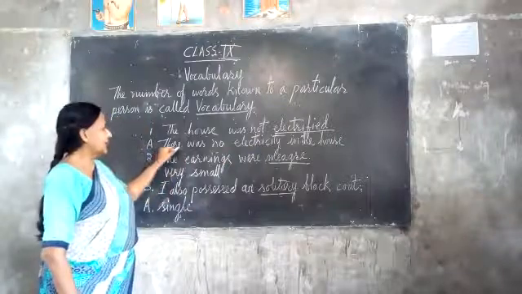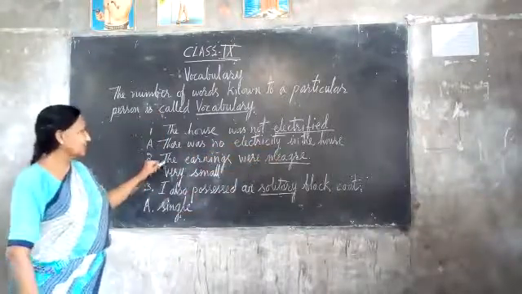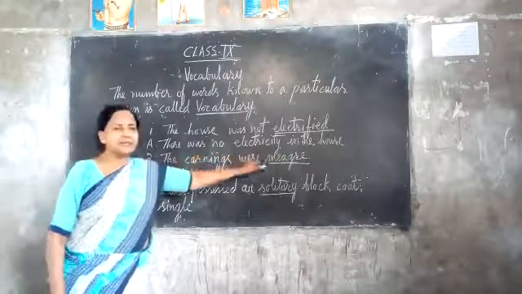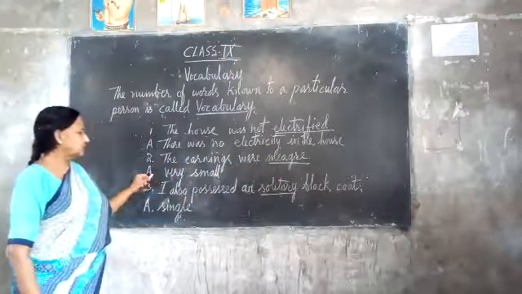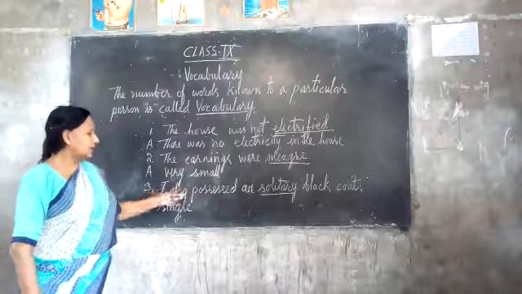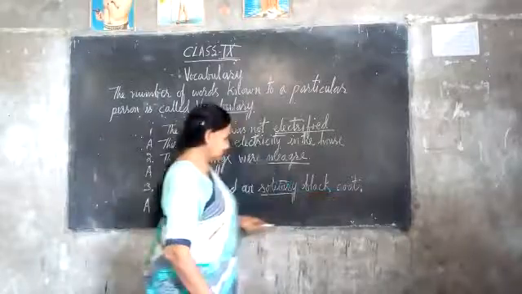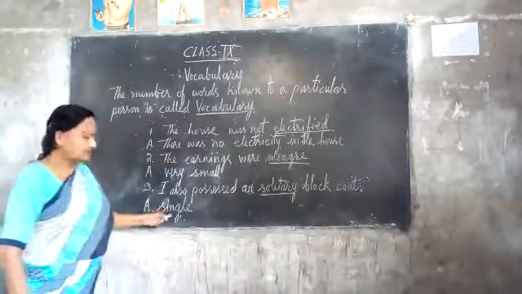Answer, there was no electricity in the house. The earnings were meager. Answer, very small. I also possessed a solitary black coat. Answer, single.